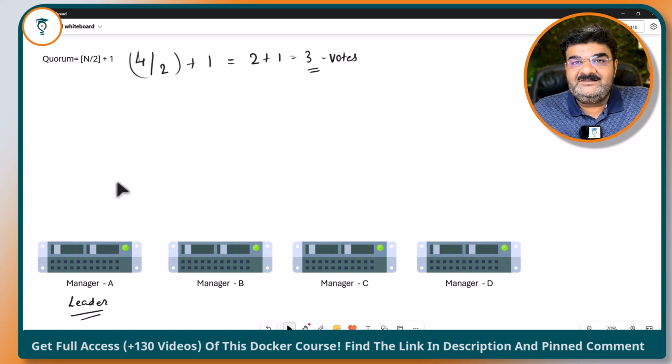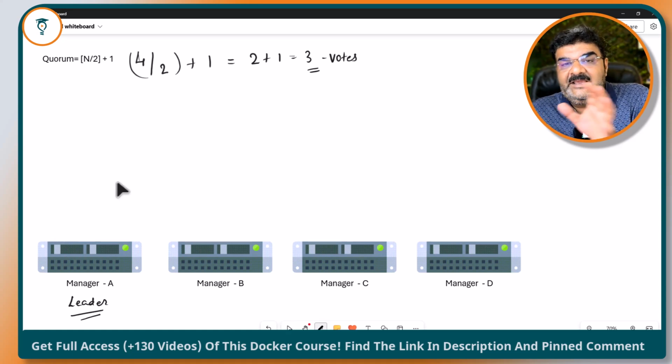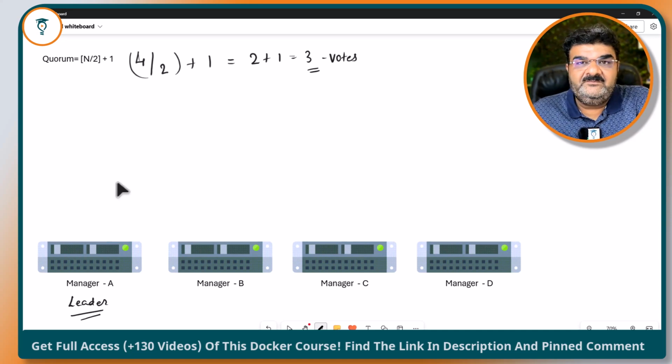But if, because of the network or any specific reason, A and B can communicate with each other and C and D can communicate with each other, there will be isolation between A, B and C, D, and you will be in trouble.